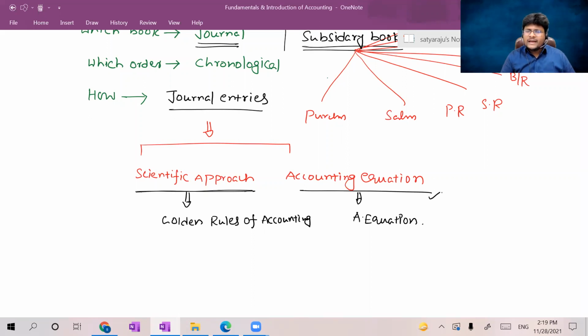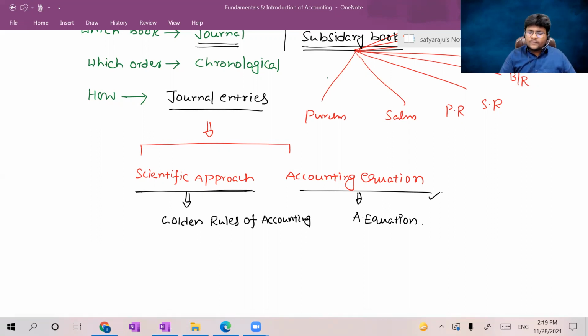So that's why I'm clearly telling you, for the entire accounting and advanced accounting, please habituate yourselves to write the journal entries based on the accounting equation. Sir, what are the golden rules of accounting? Can you please tell me how to write journal entries based on golden rules? Just now I told you we never use the golden rules of accounting. I don't want to waste time on the scientific approach. Let me directly go on with how to write the journal entries by applying the accounting equation, which is the heart of the entire accounting. Please concentrate, guys, all of you.